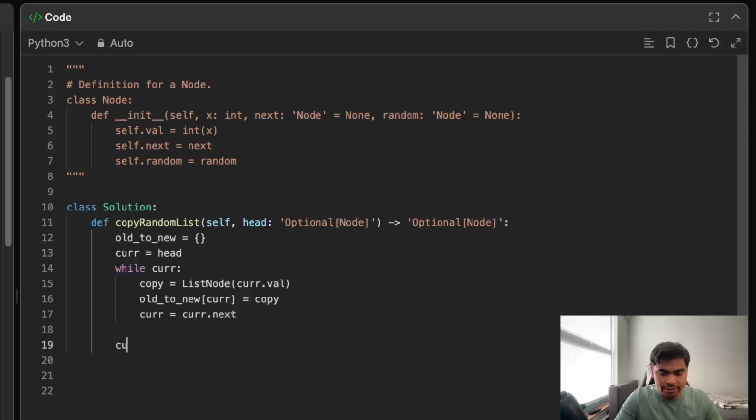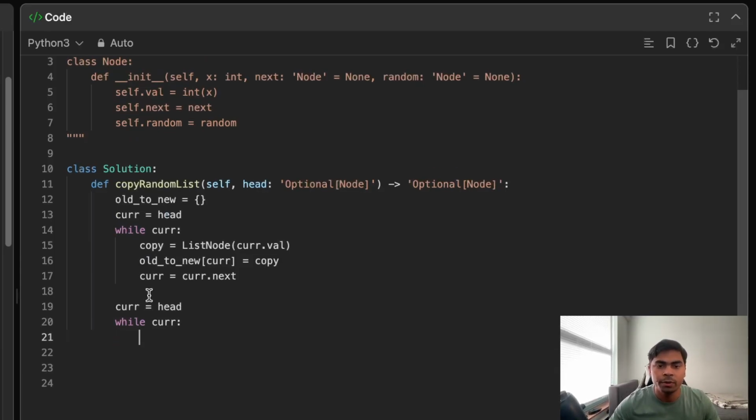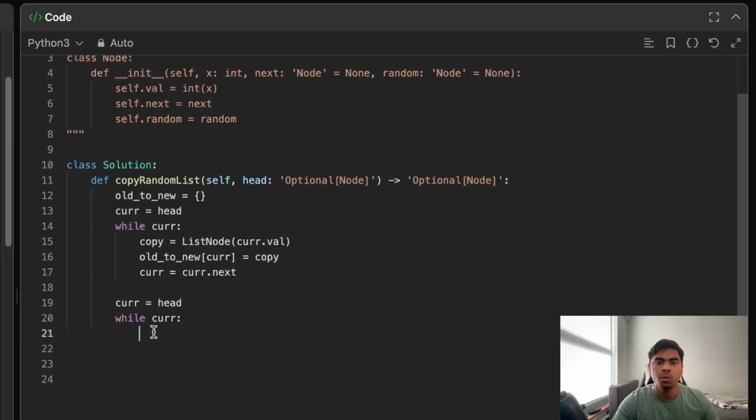So again, let's have a current pointer that's going to start at head. That's the old original list, and then we're going to have while cur. Now what do we do? I'll take the copy out of my old to new map for the current pointer, so I'll just call it copy.